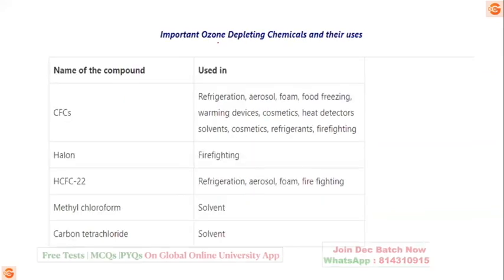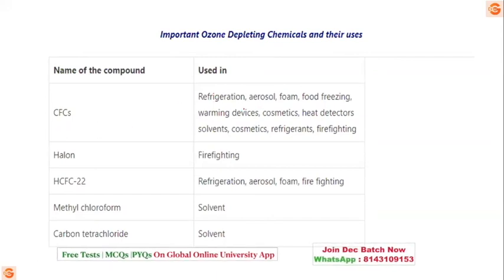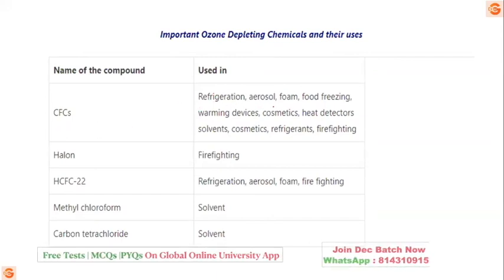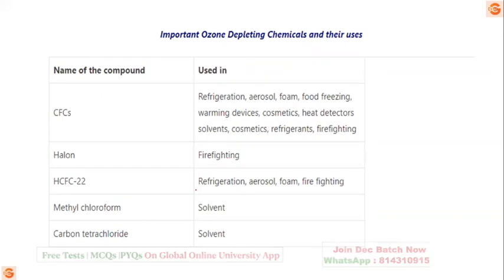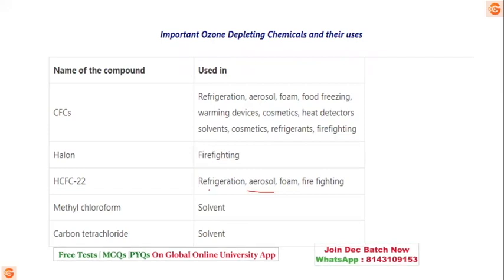Next, important ozone depleting chemicals. Chlorofluorocarbons, which we have just repeated: refrigeration or aerosol foams. Halon: firefighting. HCFC: in the form of aerosol or refrigeration.